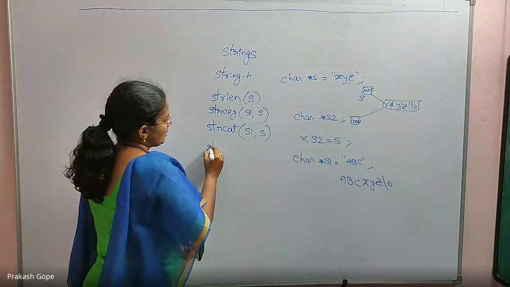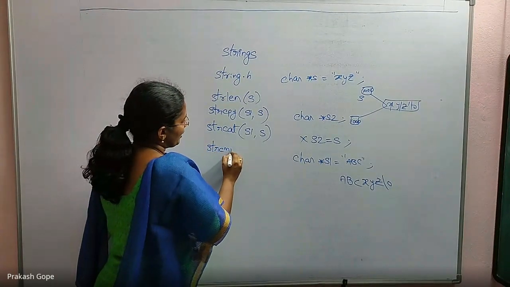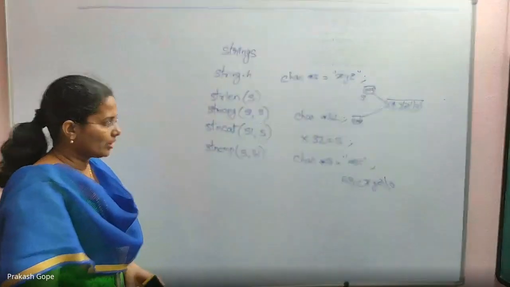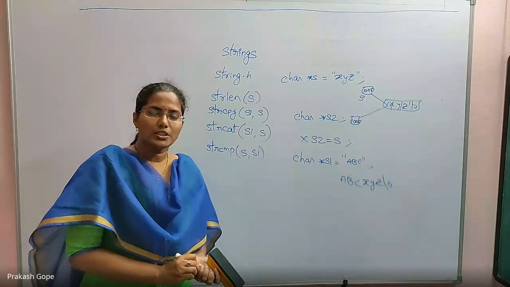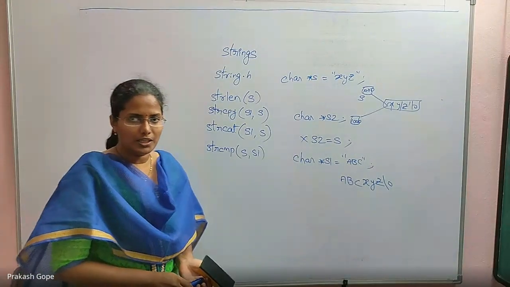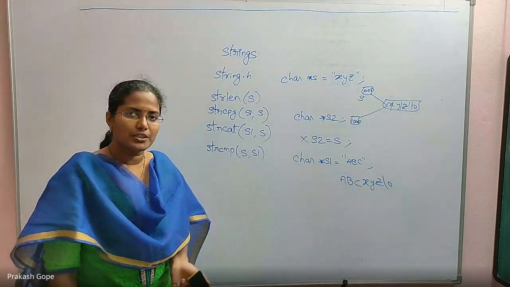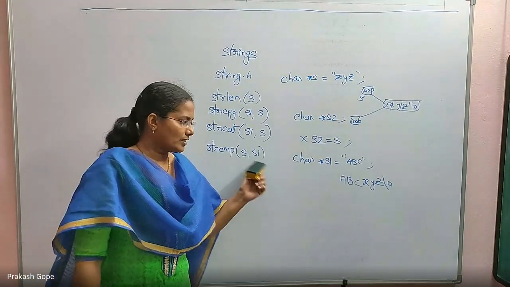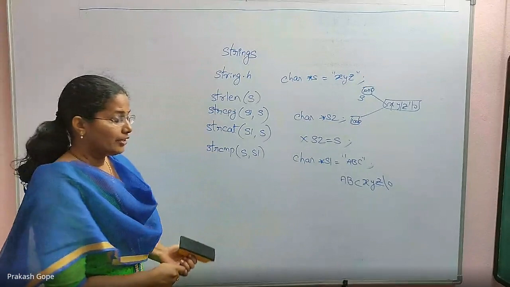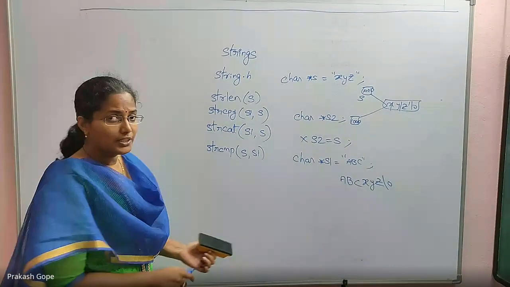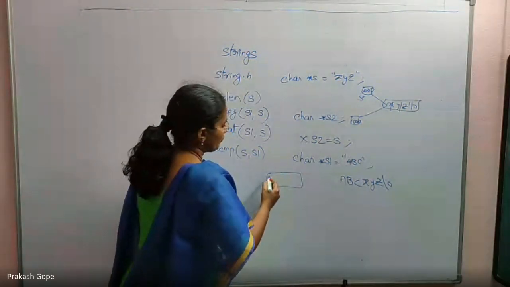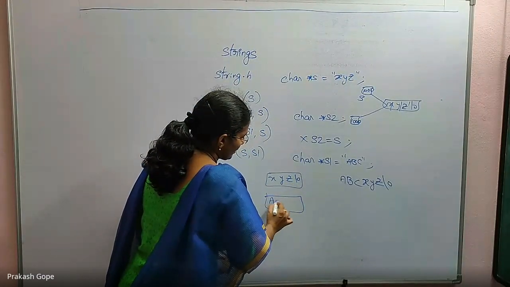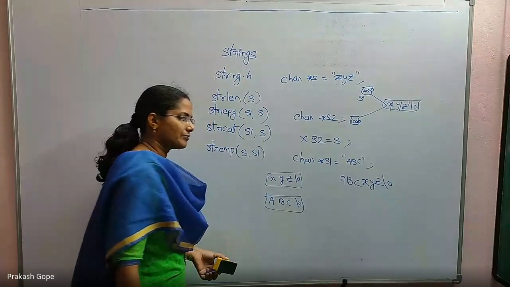The last one is strcmp, comparison: s comma s1. Two strings we want to compare. If both the strings are exactly the same until the null character, then the string comparison returns 0. So if the return value is 0, we can say both are identical. If it returns a non-zero value, then they differ. For example, the first one s is XYZ, null character. The second one is ABC, null character.